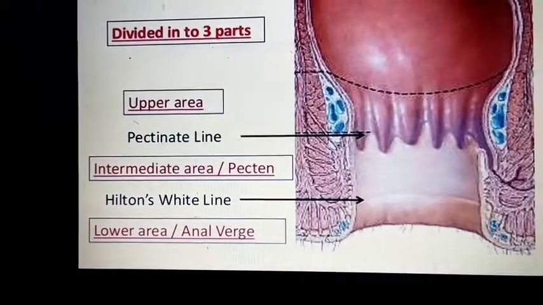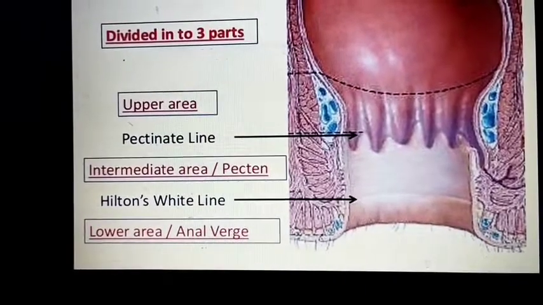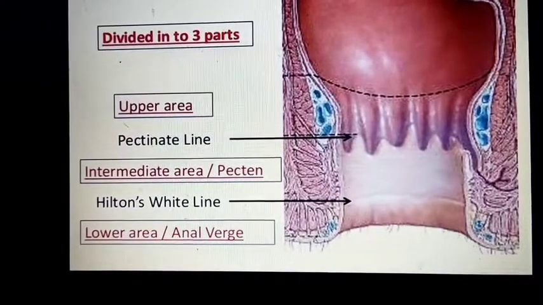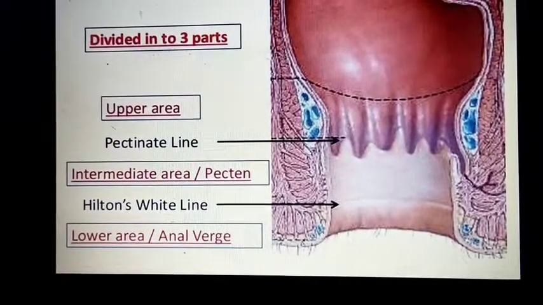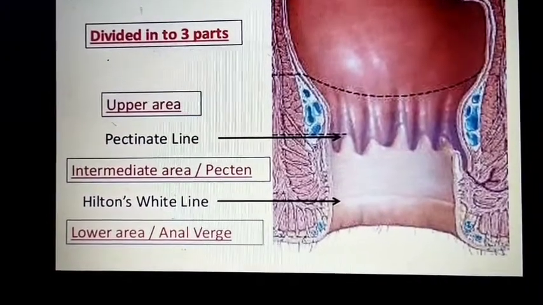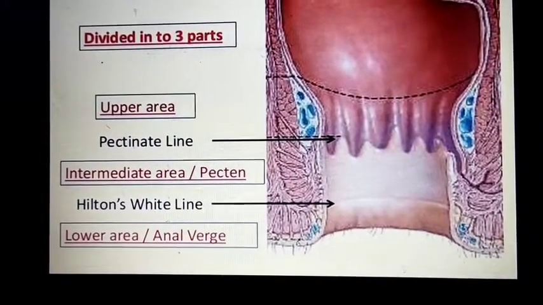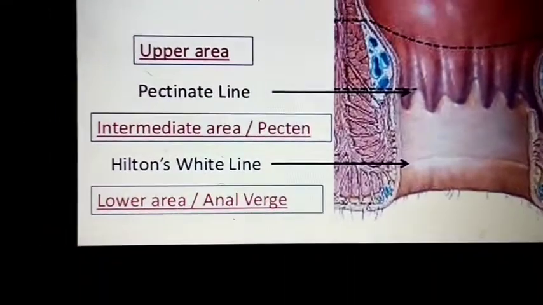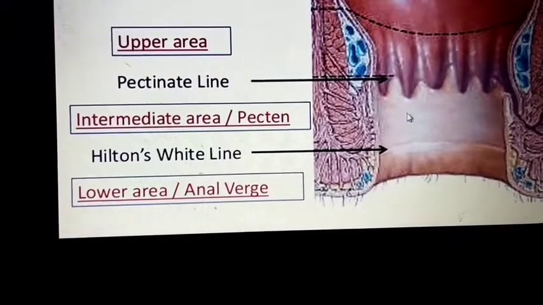We can say that it denotes the joining of the endoderm and ectoderm. The whole intestine is made up of the endodermal layer, and the lower part of the anal canal is formed by the ectodermal layer. At the joining of these two, perforation occurs and forms the anal canal.